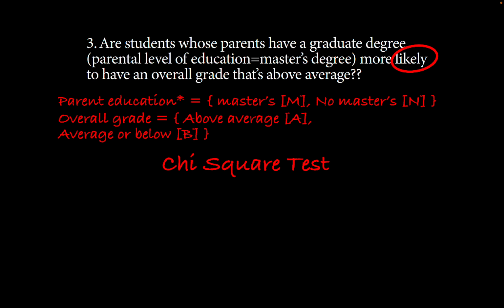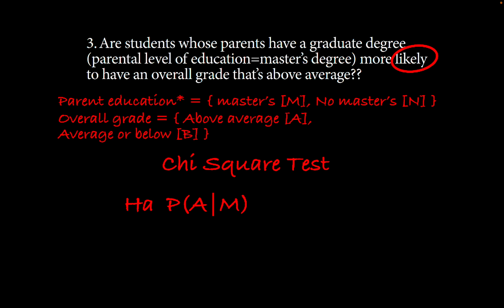So I'm looking for a translation of my prompt into a claim about conditional probabilities. It's always helpful, I think, to start with the independent variable, because we know that that goes after the bar. So in this case, I'll have the probability given that my parent has a master's degree, then we're looking for the probability that I am above average.